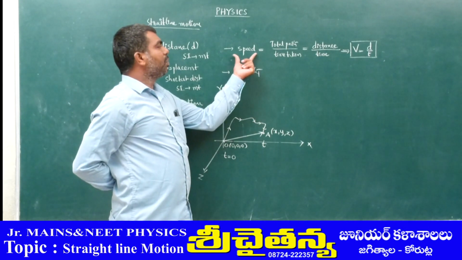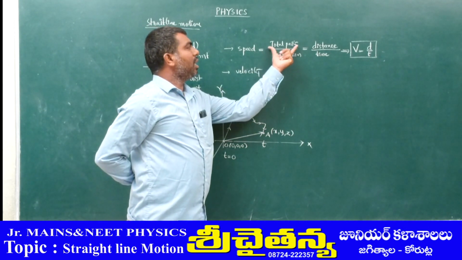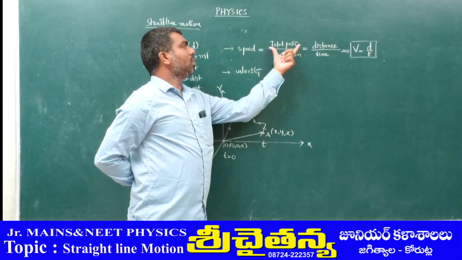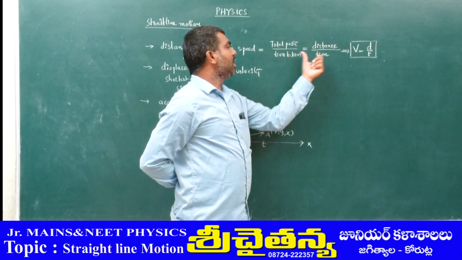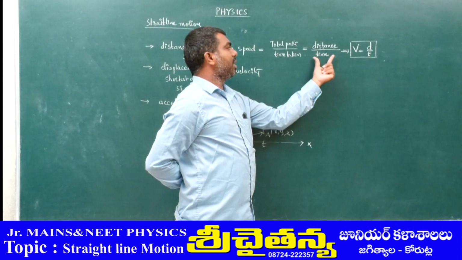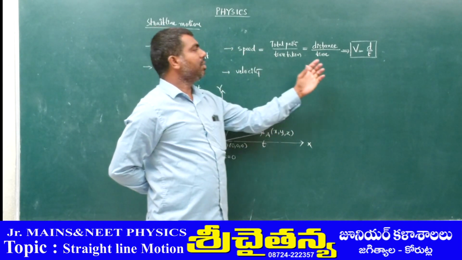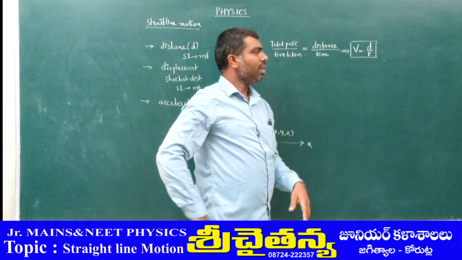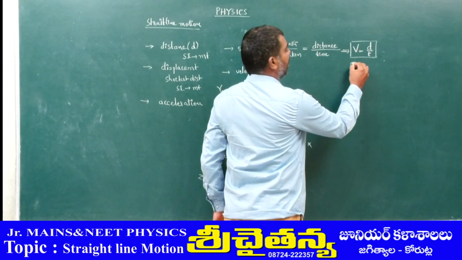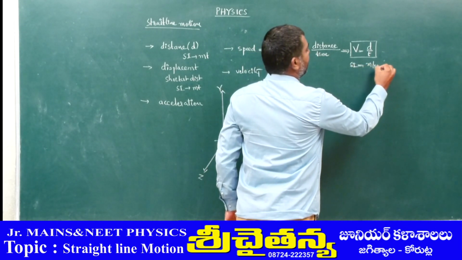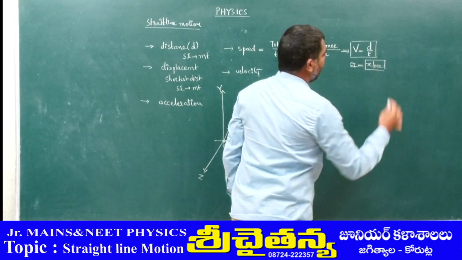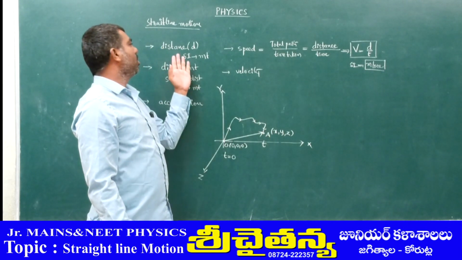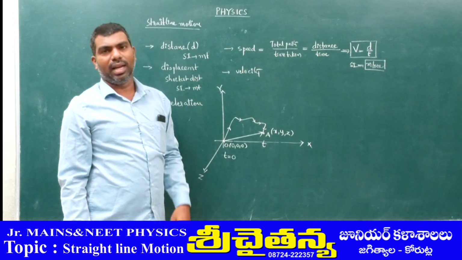What is it again? Speed means the total path length divided by the time taken for this total path. The total path length is the distance. So distance upon time is speed. Mathematically, V is equal to distance divided by t. The SI unit for it is meter per second. Of course, distance is a scalar, so automatically speed is also a scalar.